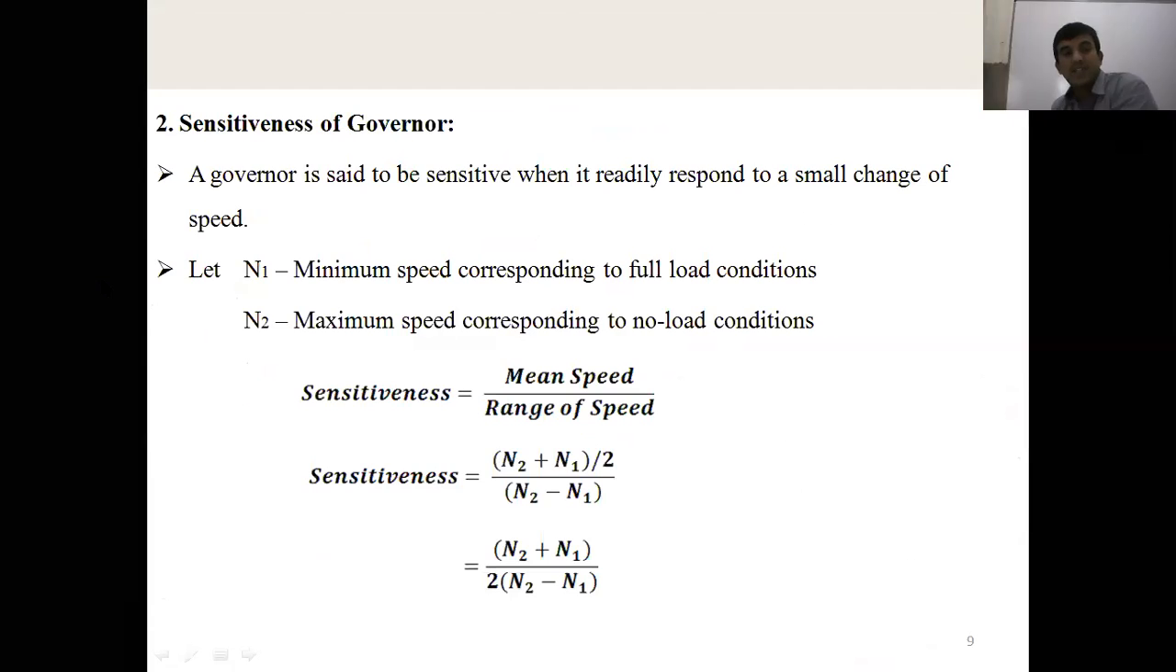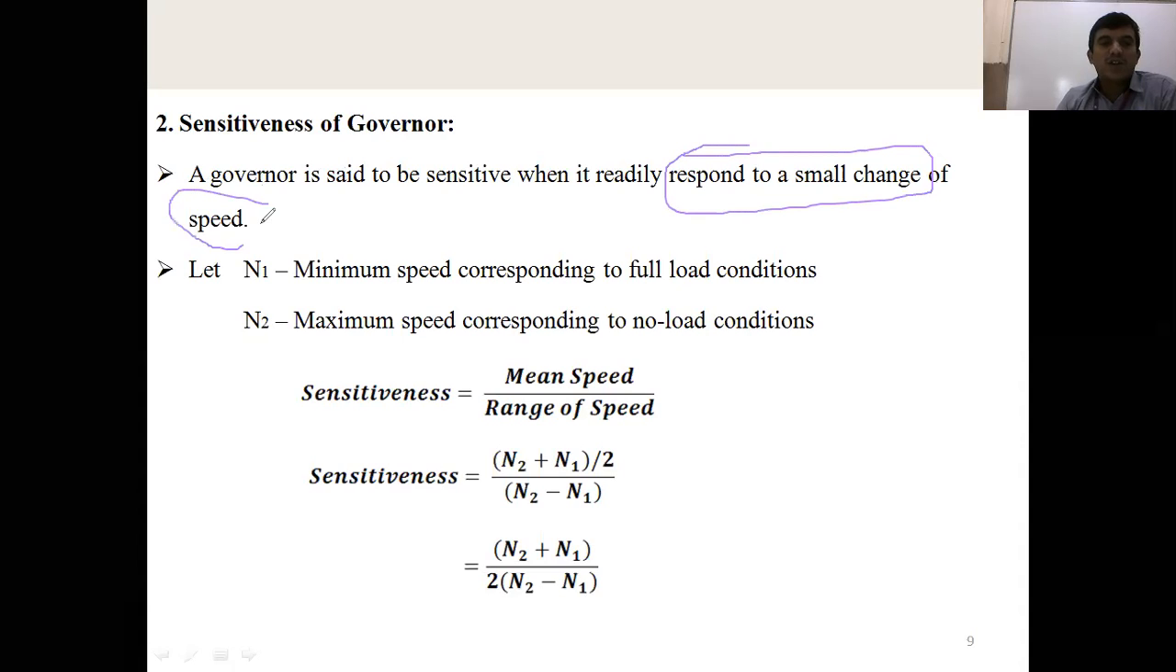That gives the sensitiveness. Sensitiveness of a governor: a governor is said to be sensitive when it readily responds to small changes. Remember this: it readily responds to a small change of speed. If any small change in speed makes the throttle valve open and close, that governor is highly sensitive.